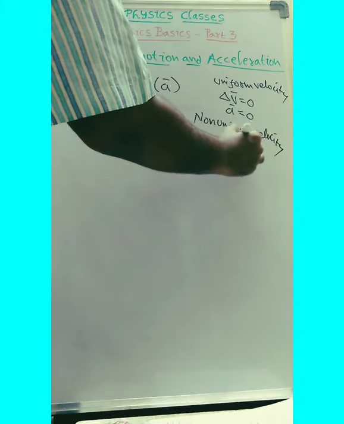Whenever an object is moving with non-uniform velocity, the change in velocity is not equal to 0 and the acceleration is also not equal to 0. Means there must be some change in velocity. Whenever the velocity changes, you will call that acceleration. That change we will measure with respect to time.